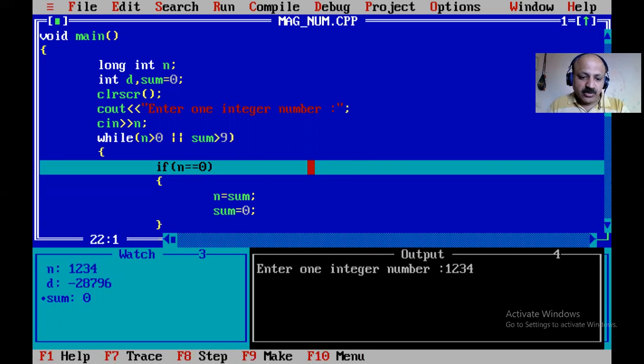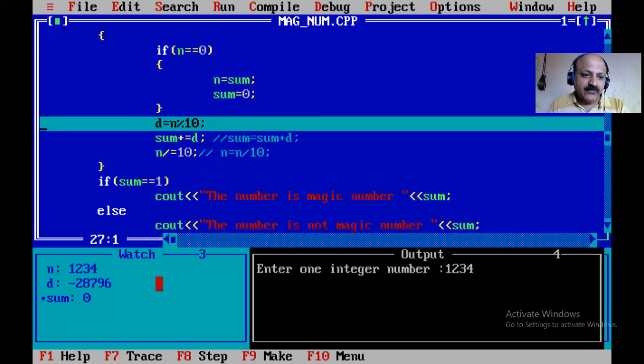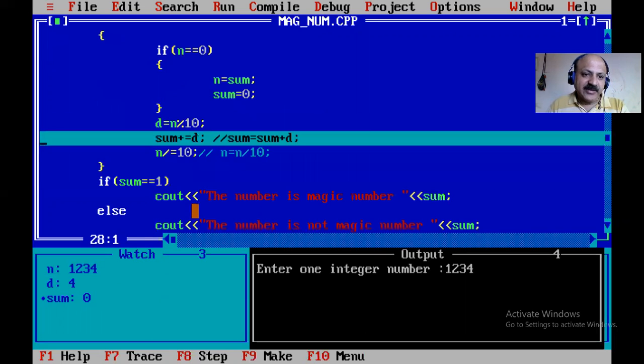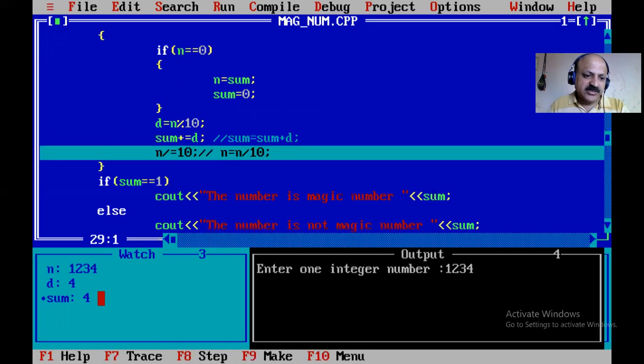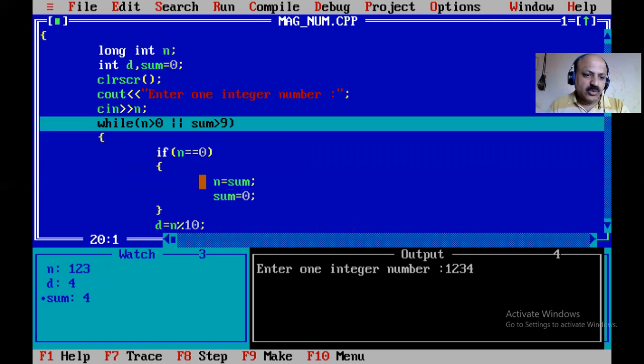The if condition is not true because our number is 1, 2, 3, 4. So yes, the first modulo, so 4 is separated, and taking sum. Now sum is 4, because the digit separated by the modulo operator, 4, at the last is stored in sum. Yes, sum is now 4 and the new number is 1, 2, 3. Again, the while loop continues.